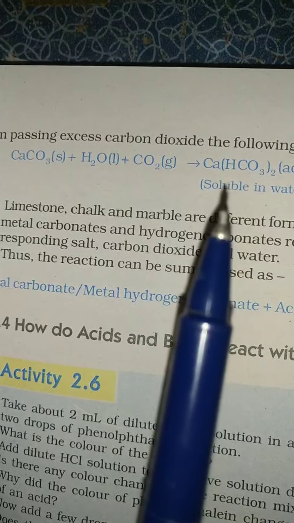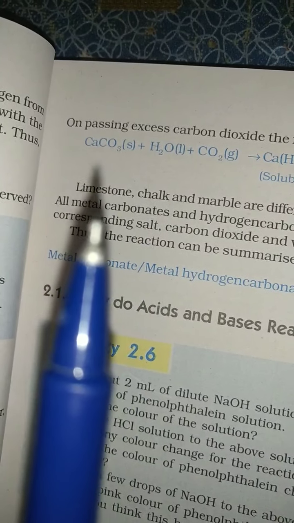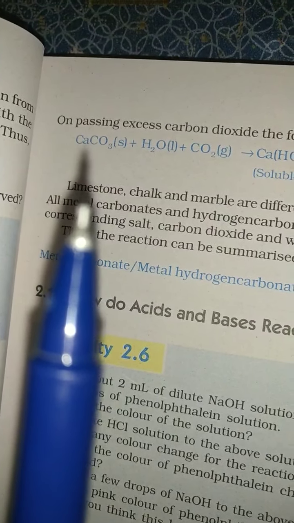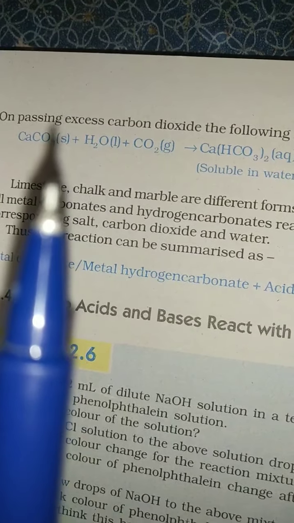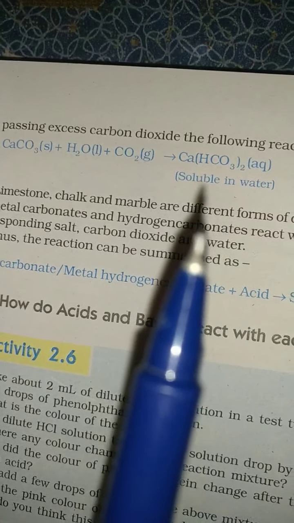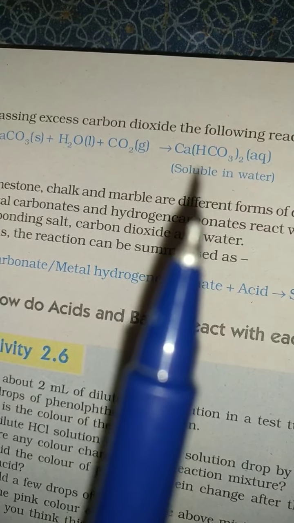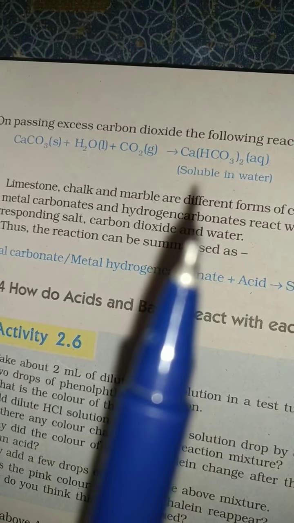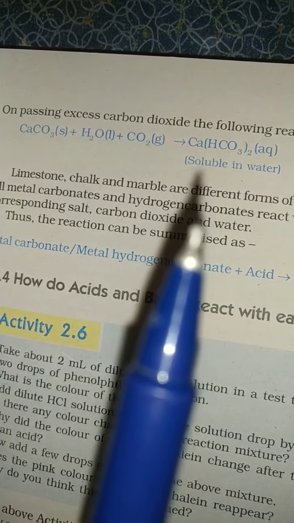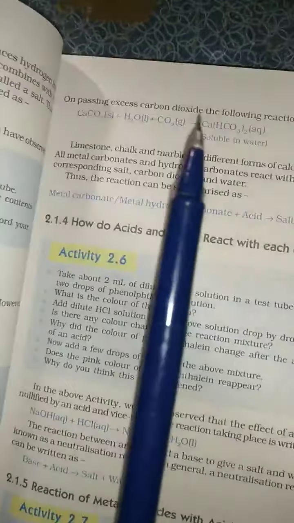What is the difference between calcium carbonate and calcium bicarbonate? Calcium carbonate is a white color insoluble compound. So when you pass excess carbon dioxide through that white color precipitate, the precipitate completely dissolves in water. So in the presence of excess carbon dioxide, I am going to get a soluble calcium bicarbonate. I am going to observe a clear, colorless solution. That colorless solution is mainly due to the formation of calcium bicarbonate, which completely dissolves in water.